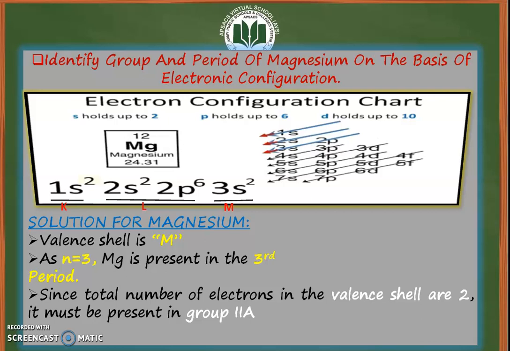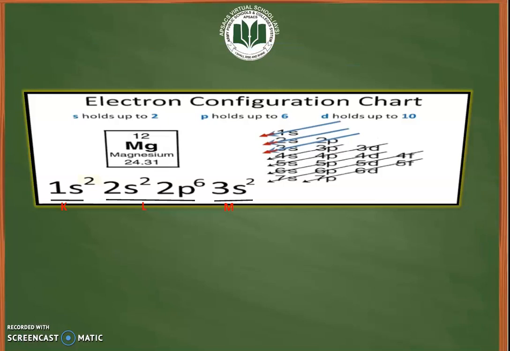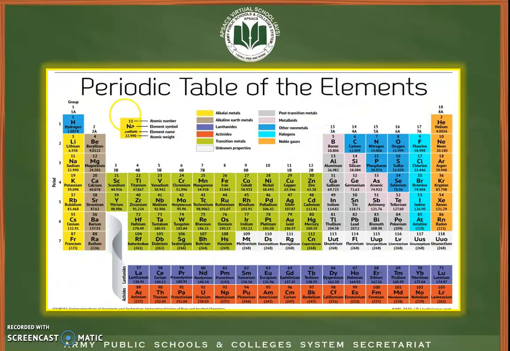Now let's confirm it with the help of the periodic table. Magnesium has the symbol Mg. Here is magnesium. You can see that it is in group 2A and period number is 3, which is as we have concluded.